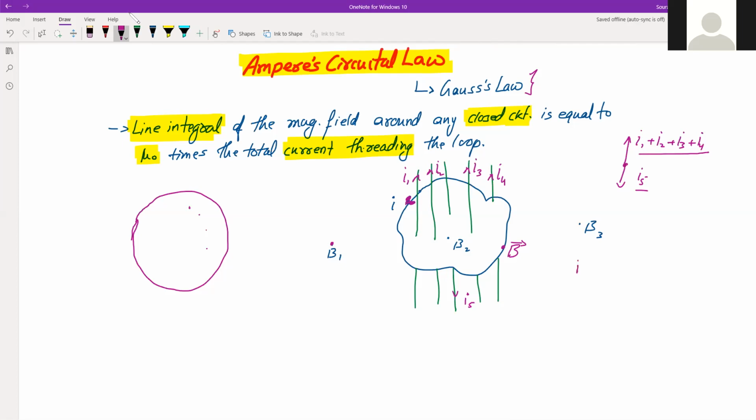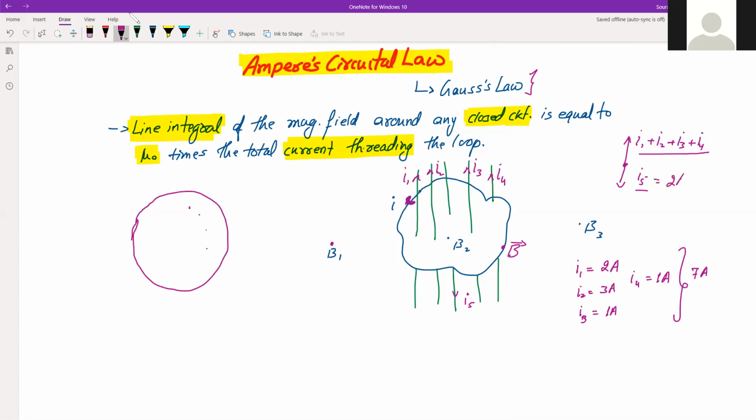Suppose I1 equals 2 amperes, I2 equals 3 amperes, I3 equals 1 ampere, and I4 equals 1 ampere. So the total upward current is 7 amperes, right? And suppose I5 is 2 amperes.